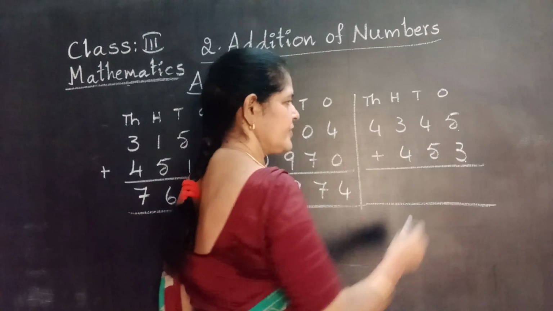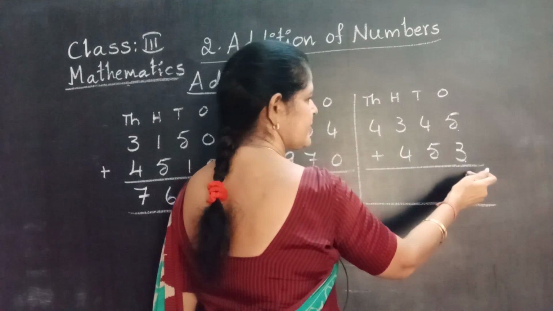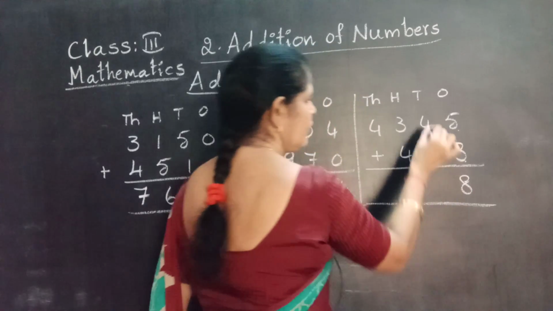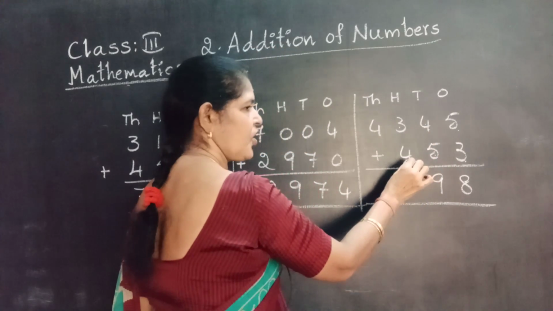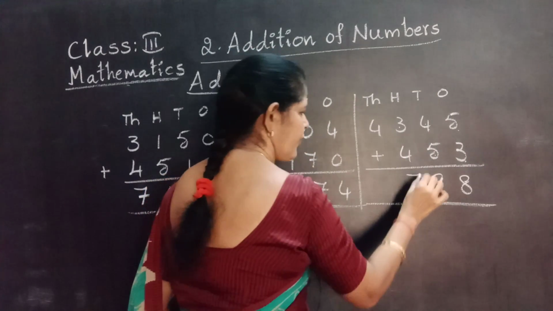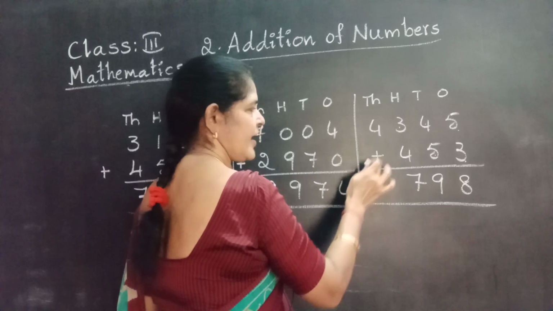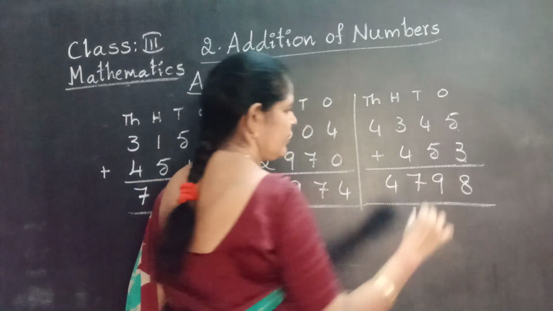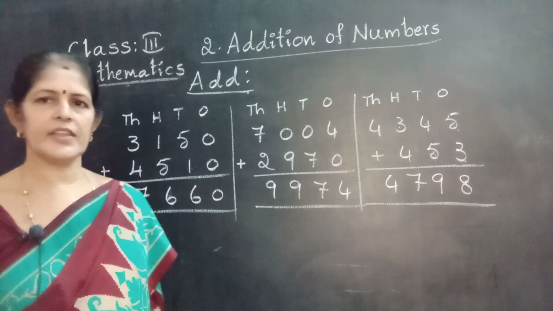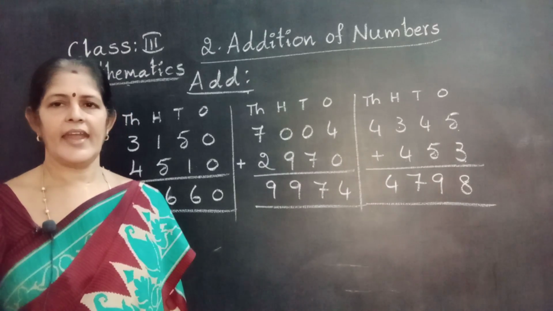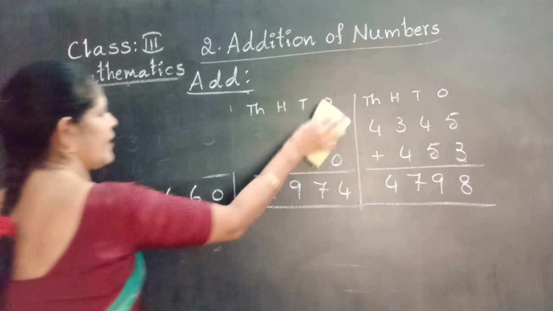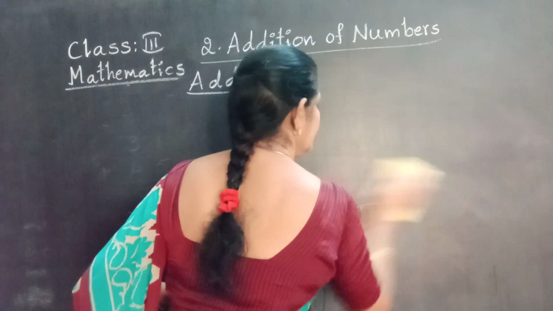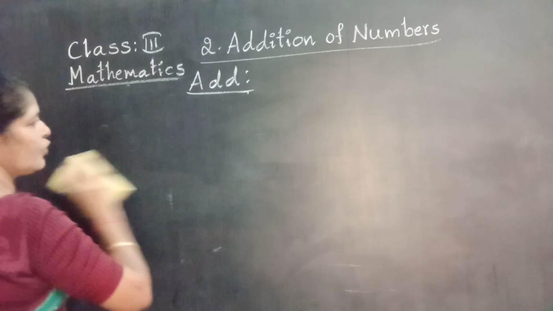Now adding, start from ones. 5 plus 3, 8. Very good. 4 plus 5, 9. Very good. 3 plus 4, 7. Very good. Now no thousands to add. Bring down the thousands number. Now what is the total? 4,798. This is 4-digit numbers, 2 lines without regrouping.